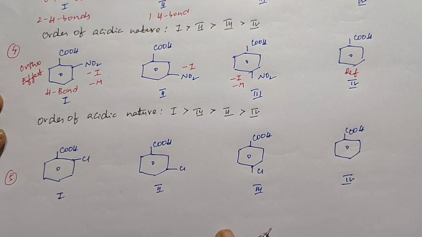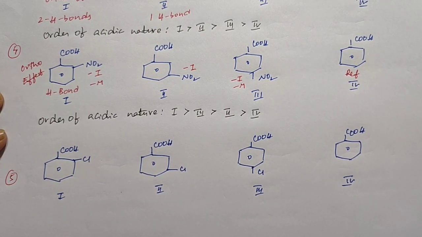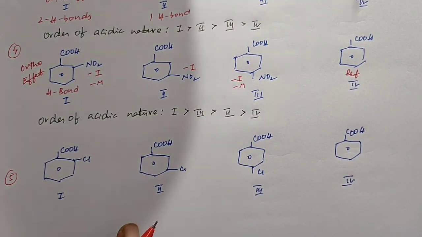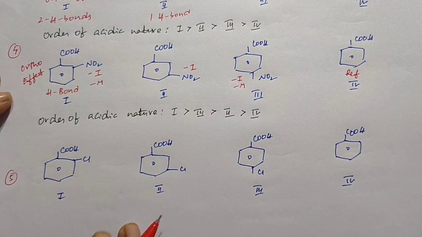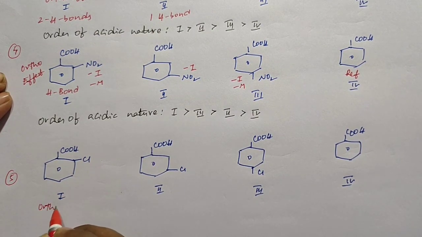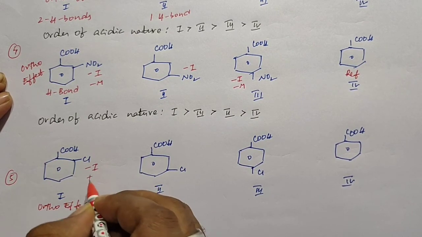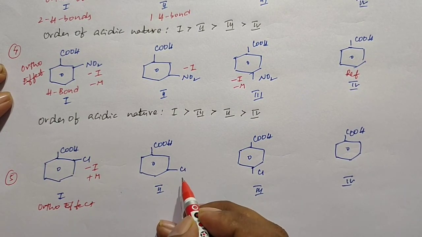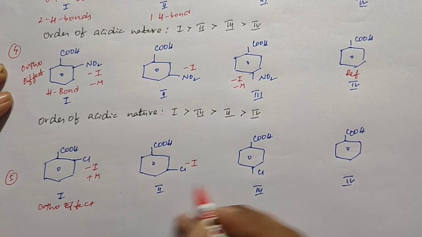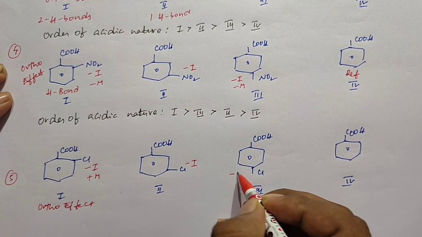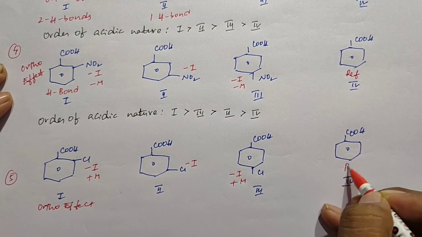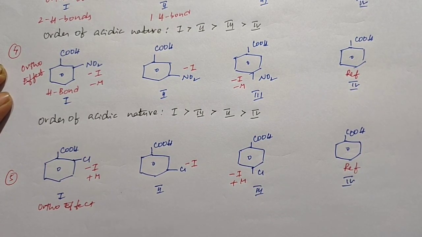When I go to the fifth example, here also we have four structures. In the four structures, the first structure shows the ortho effect, and chlorine shows both minus I and plus M effect. Where chlorine is present at the meta position, it just shows the minus I effect. Where chlorine is present at the para position, it shows both minus I and plus M effect, and this is the reference structure. When you compare their acidic nature, the order of acidic nature.